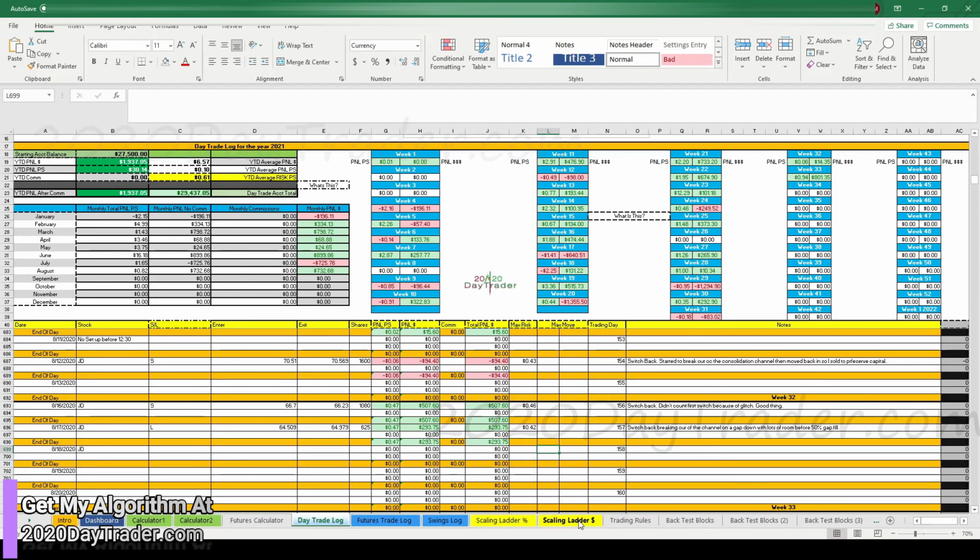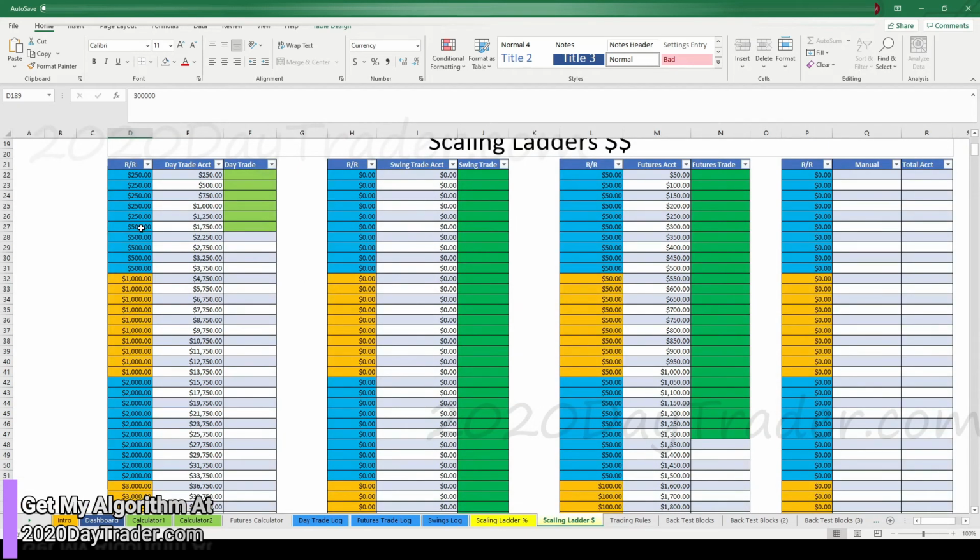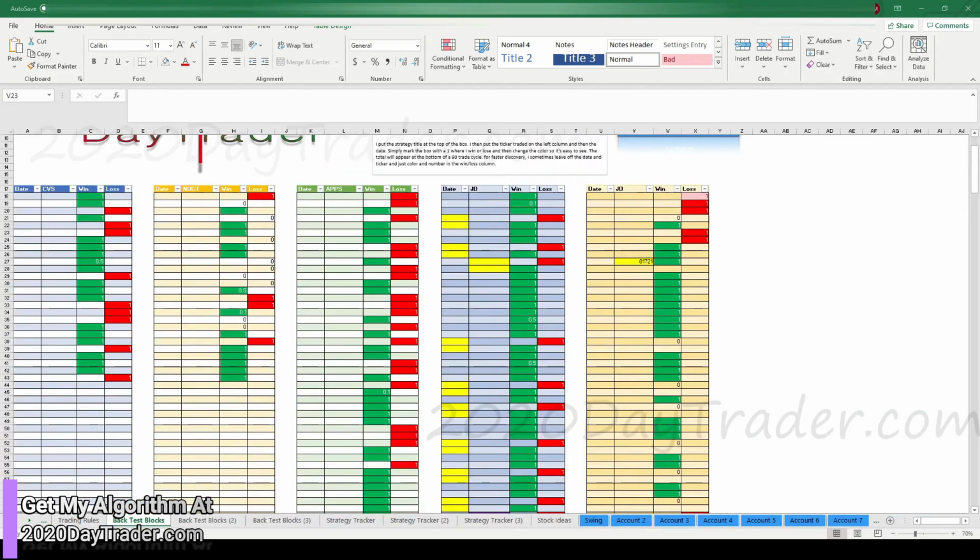Let's go over to the scaling ladder. And we're in the $500 range. So awesome. So now the question is, what do we do with JD? Okay, so we go over to the log and look at JD.